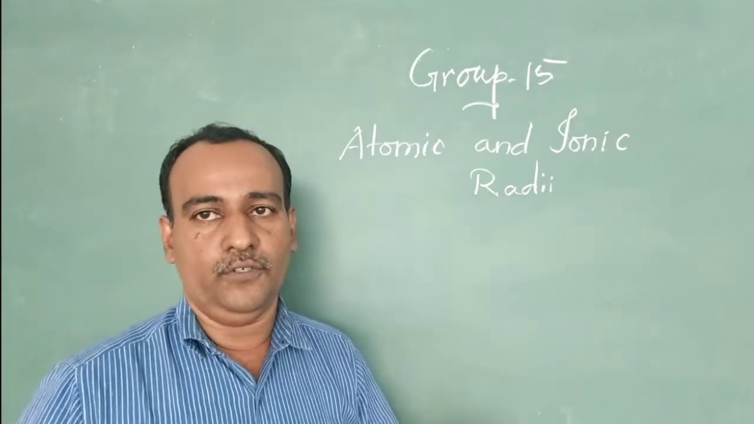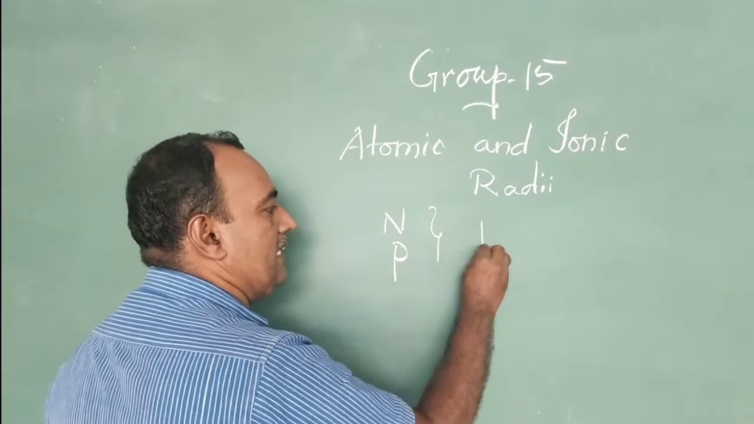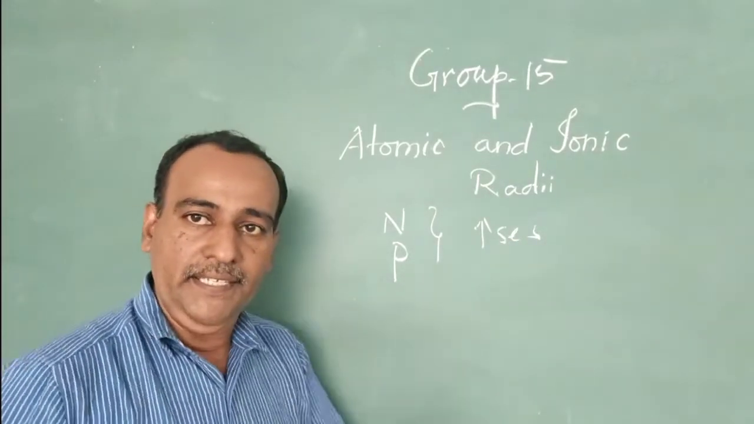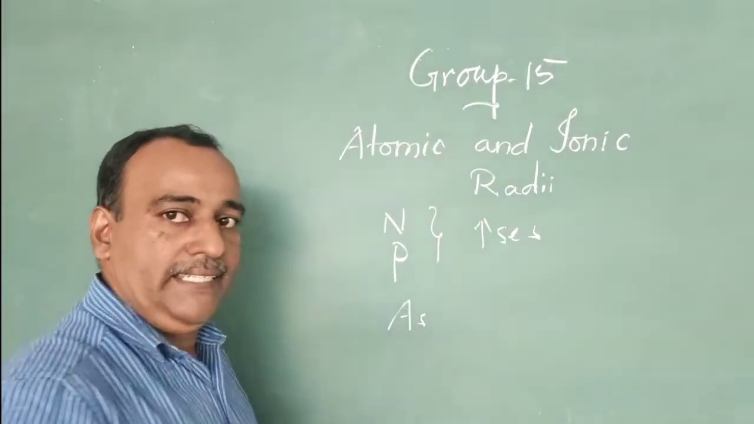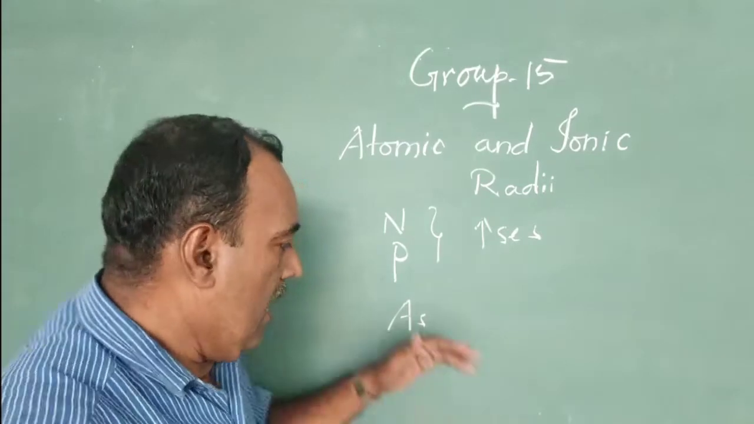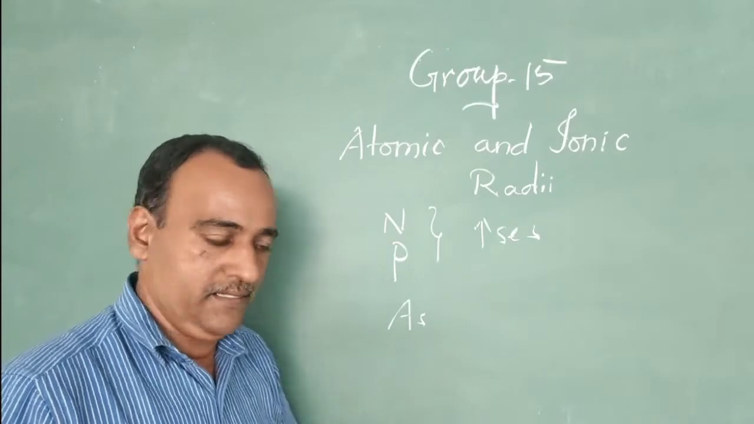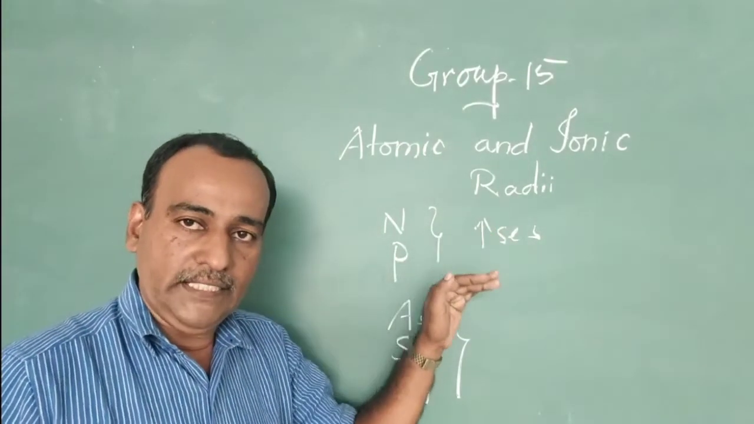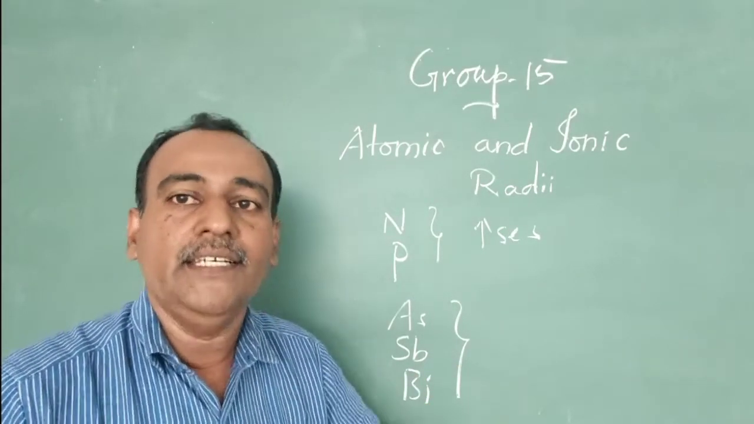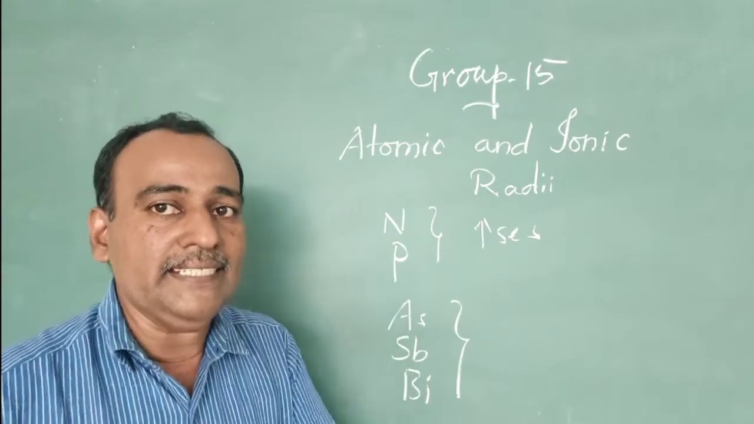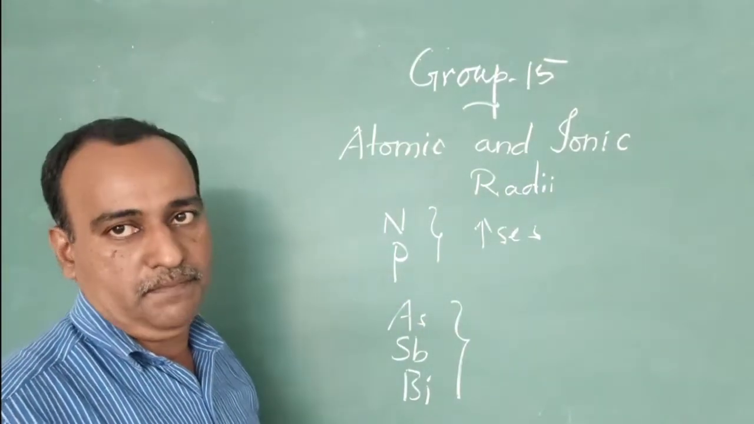On moving down the group, when we move from nitrogen to phosphorus, atomic radius increases. From phosphorus to arsenic, again it increases. Arsenic to antimony, it increases. Antimony to bismuth, it increases. So from nitrogen to bismuth, atomic radii as well as ionic radii increase. But this increase is very small when we move from arsenic to bismuth.